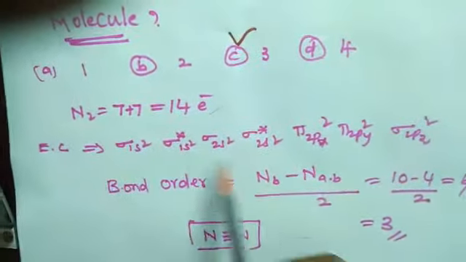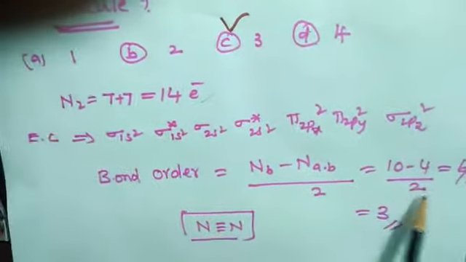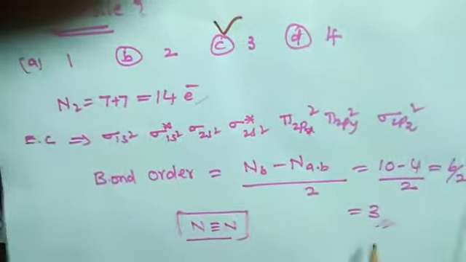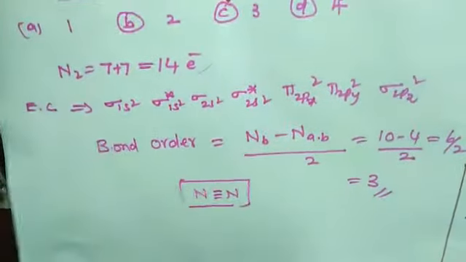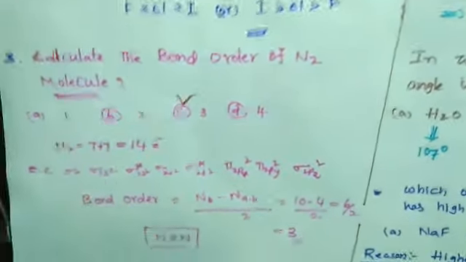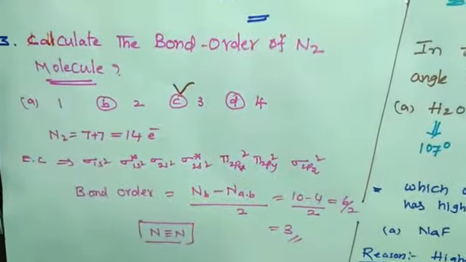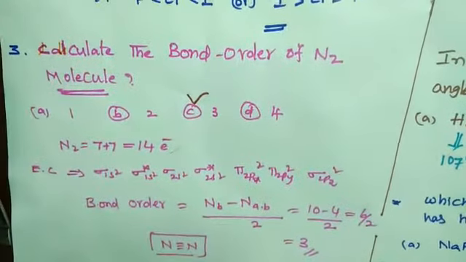Minus anti-bonding orbitals: 1, 2, so 2 into 2 is equal to 4. So (10 minus 4) by 2 is equal to 6 by 2, that is equal to 3. It means the number of bonds between nitrogen and nitrogen is 3. This is the way to calculate the bond order of nitrogen by using molecular orbital theory.